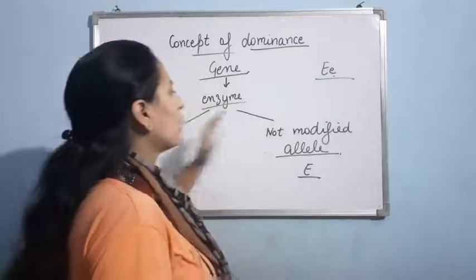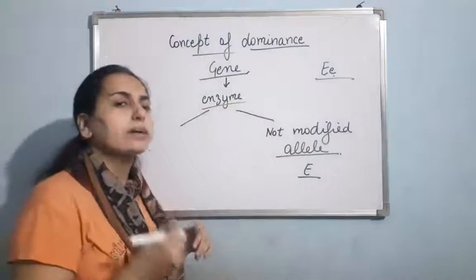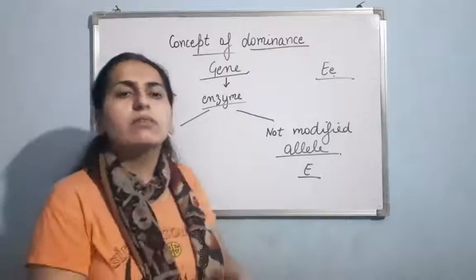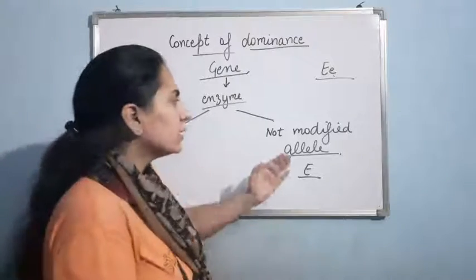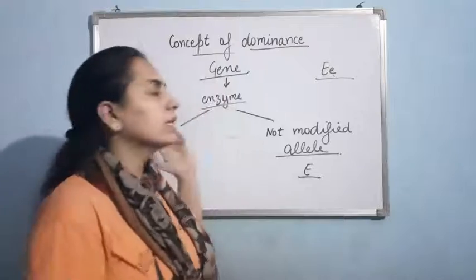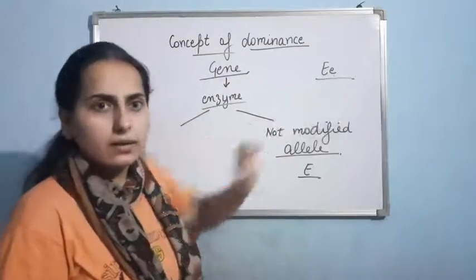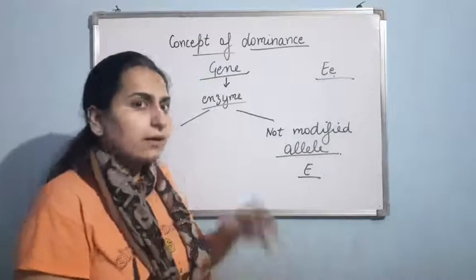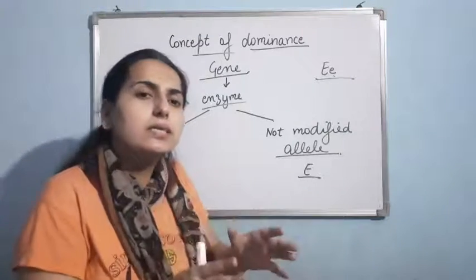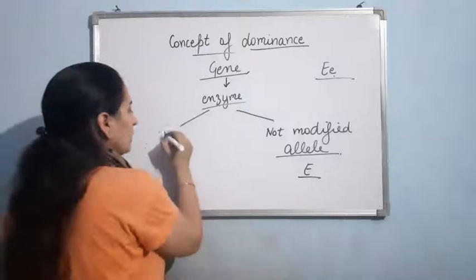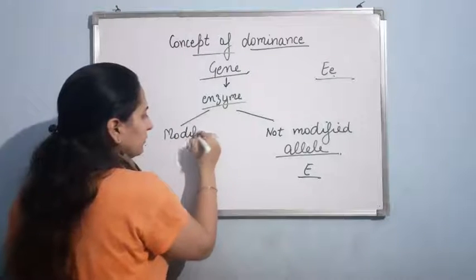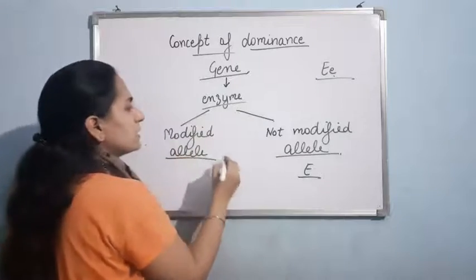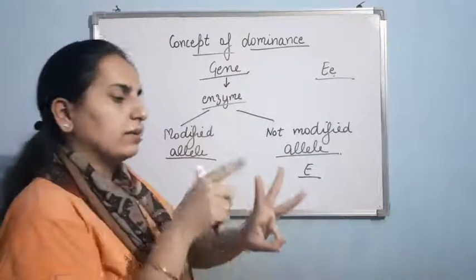Clear? Now, if due to mutation or any other kind of environmental factor, there is modification in the second allele, and the second allele in which the modification takes place is basically the recessive one. So, the modified allele. Now this modification could be of three kinds.